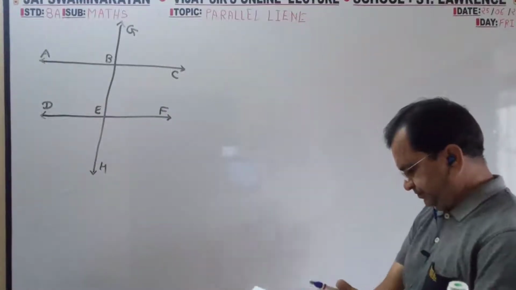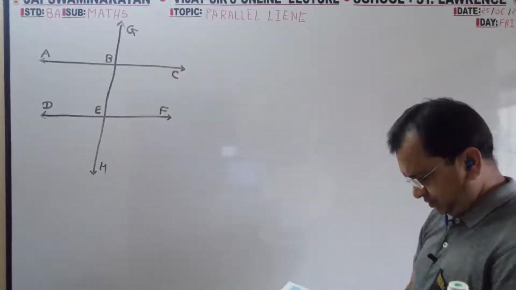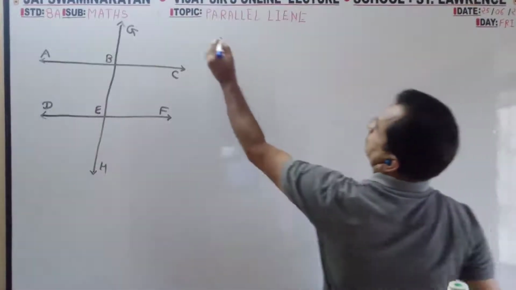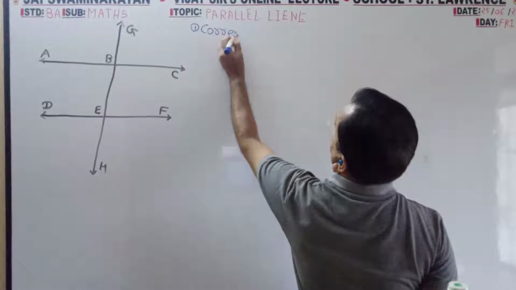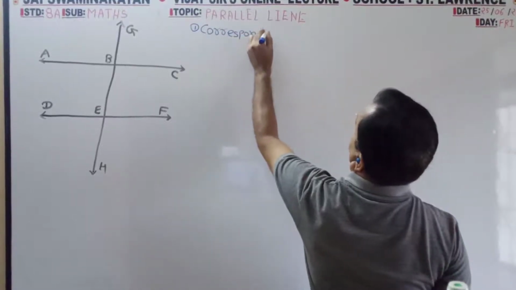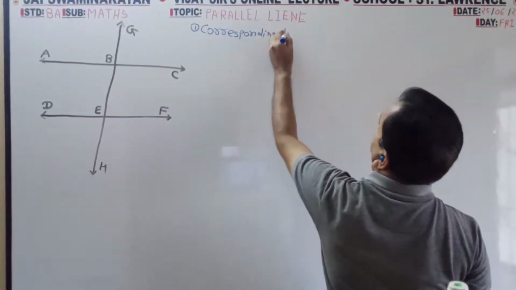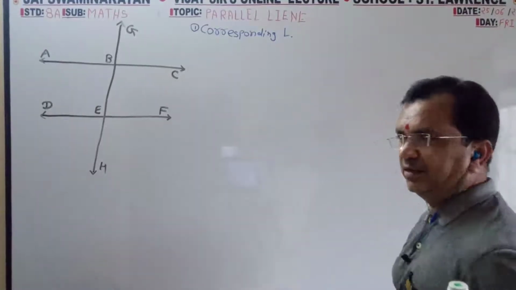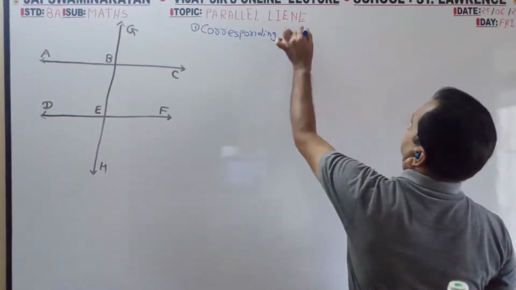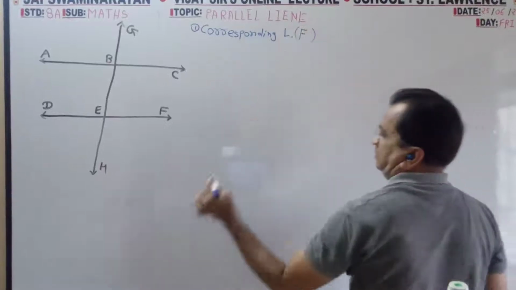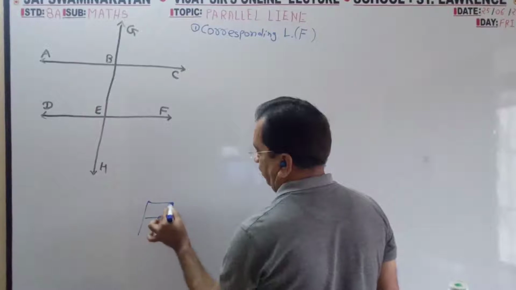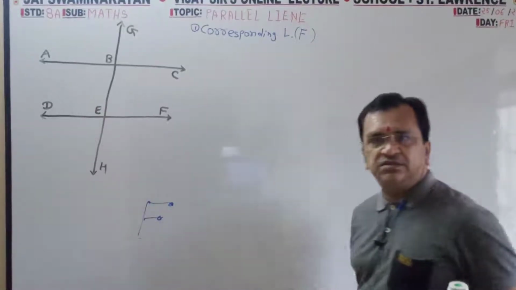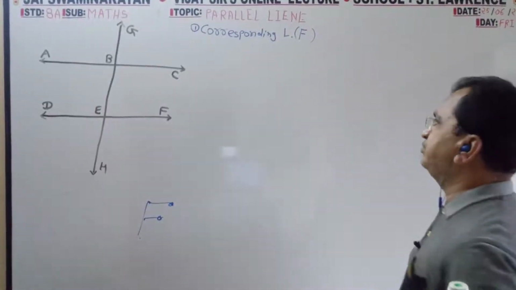Now stepwise, first, corresponding angle. Corresponding angle has shape F. If it is F, then from here and from here, 1, 2, 3, 1, 2, 3. Like that you have to give the name.